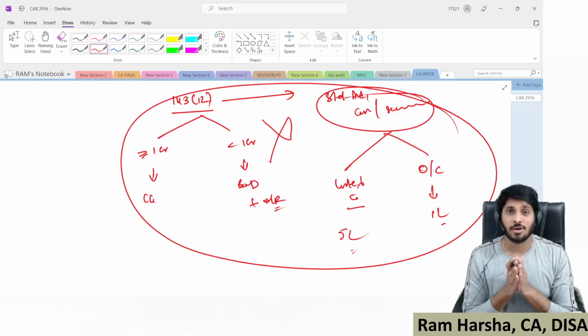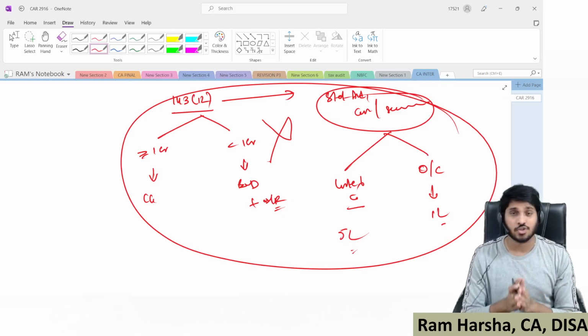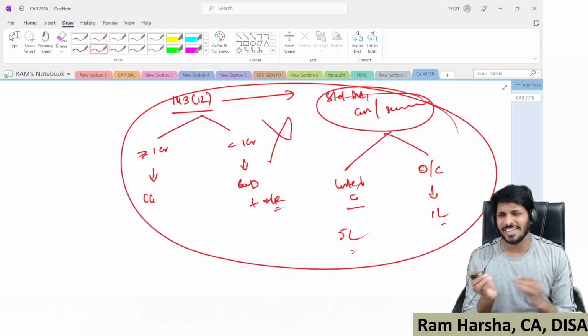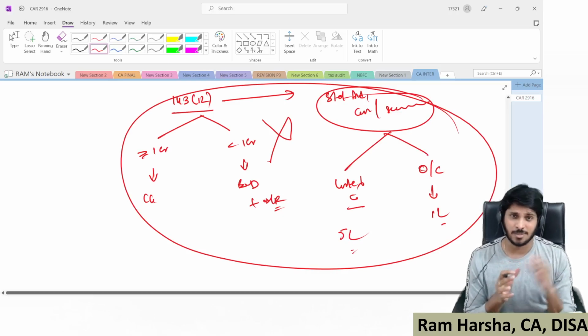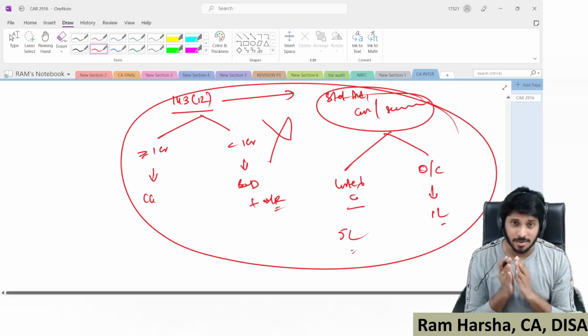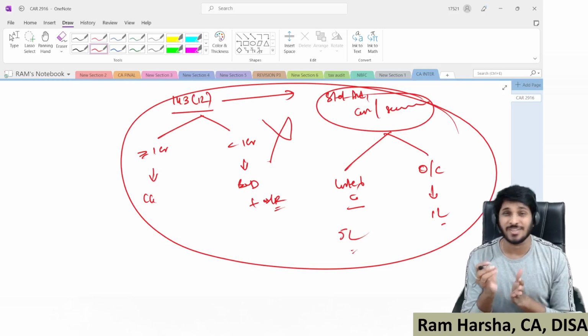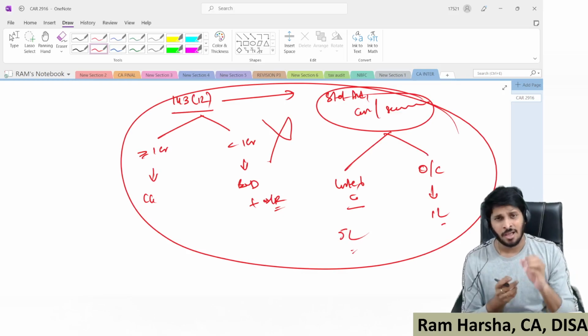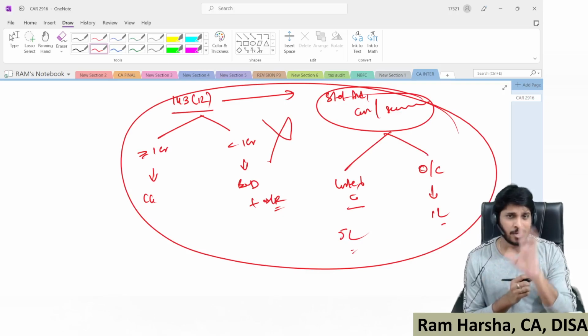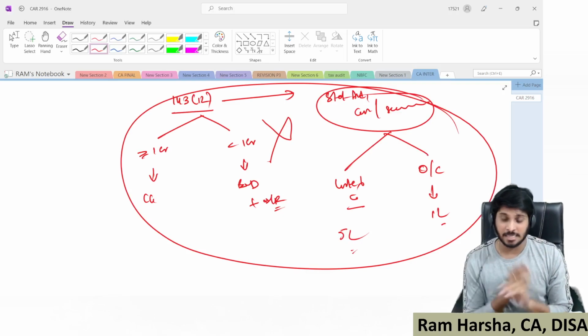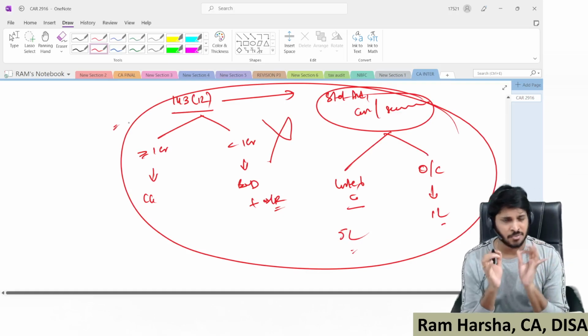To the best of my knowledge, ICAI generally will not test on penalty clauses, because it is a waste of time testing them; it is not something reasonable or logical to test. But in very rare cases, a 1 or 2 marks question might come on penalty. For that reason, you may have to study this once.